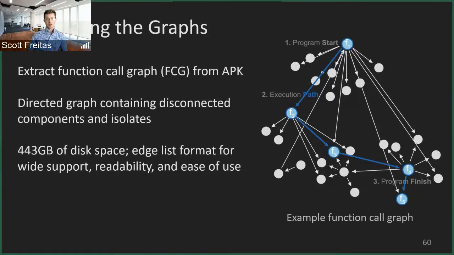So, actually processing the graphs themselves. The first step, once we have the Android APK files, is to extract the function call graph from it. You can see an example one on the right here. These are directed graphs containing disconnected components and node isolates. We chose to store each of these in an edge list format for its wide support, readability, and ease of use. It ends up taking about 443 gigabytes of disk space.